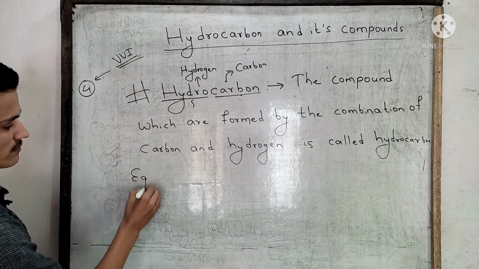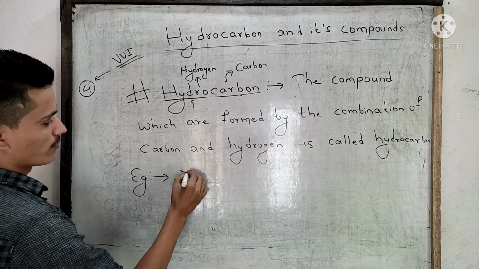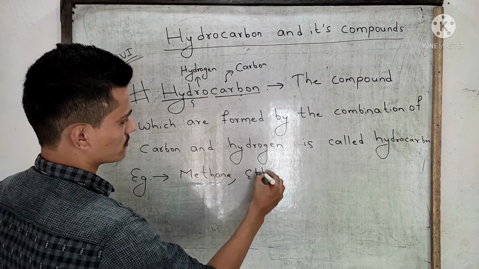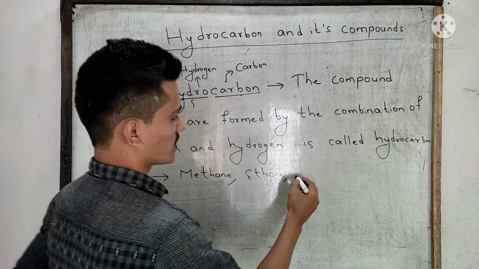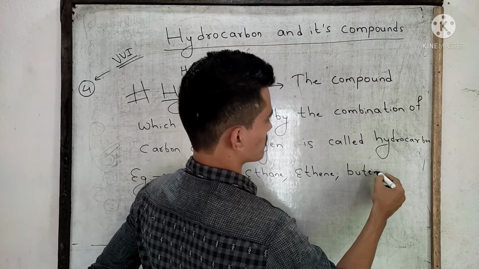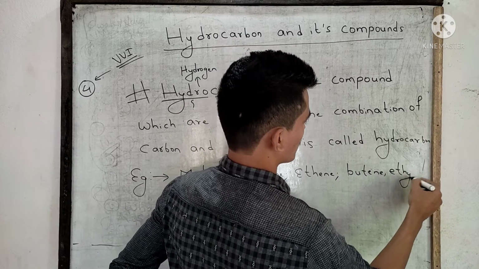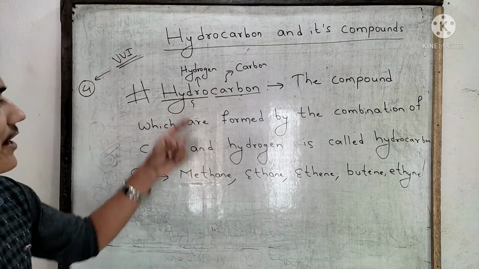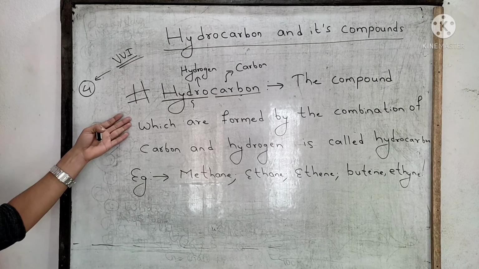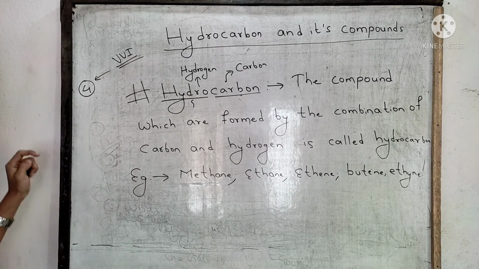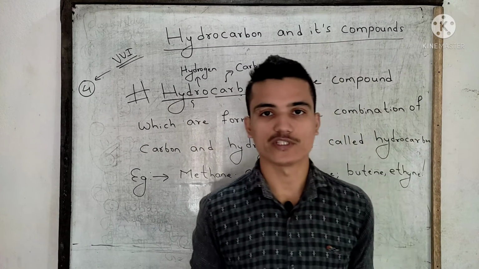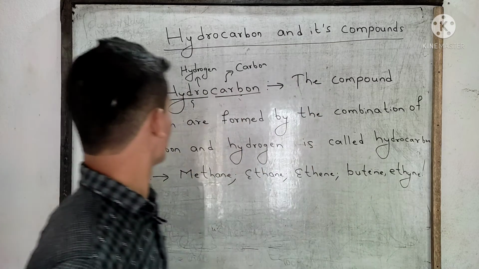Example: methane, ethane, ethene, butene, ethyne, all of them are hydrocarbon. Okay, we have seen the definition, example, and now what are the sources of hydrocarbon? Source means from where we can obtain the hydrocarbon.